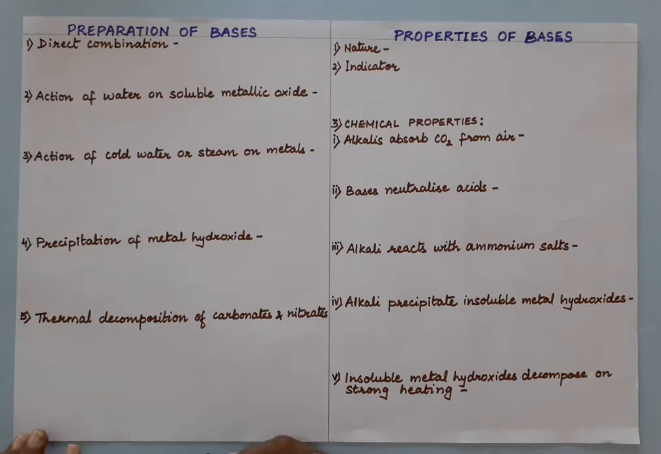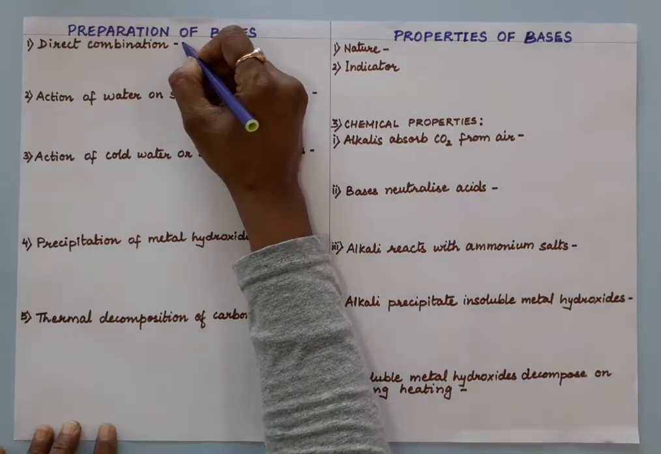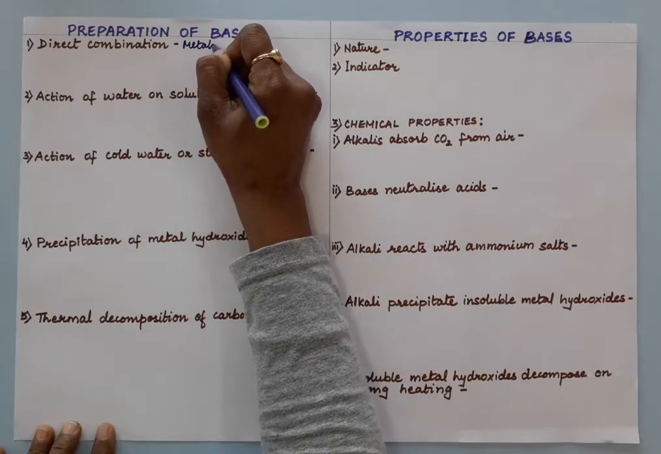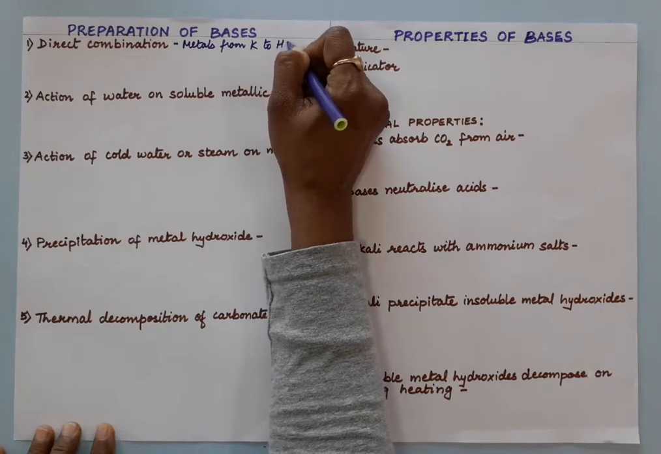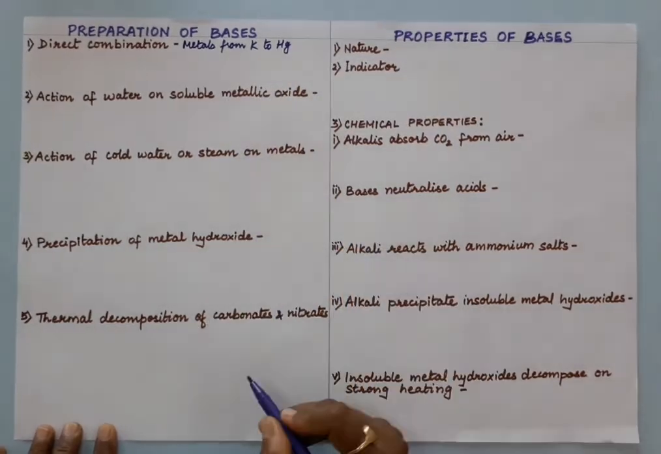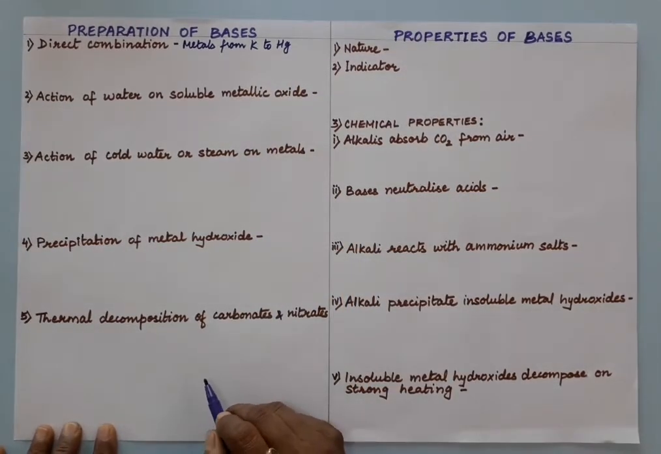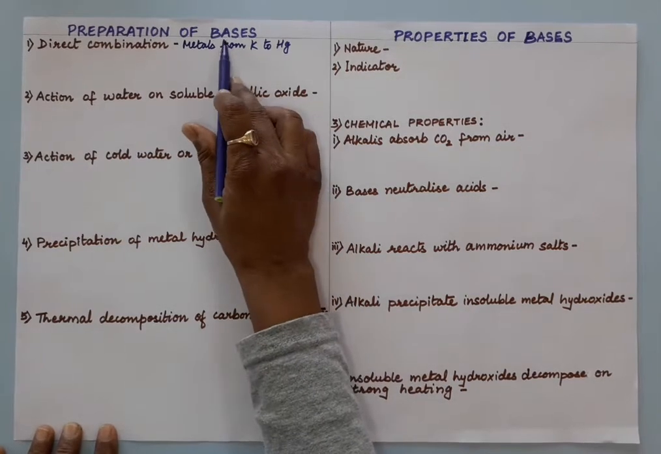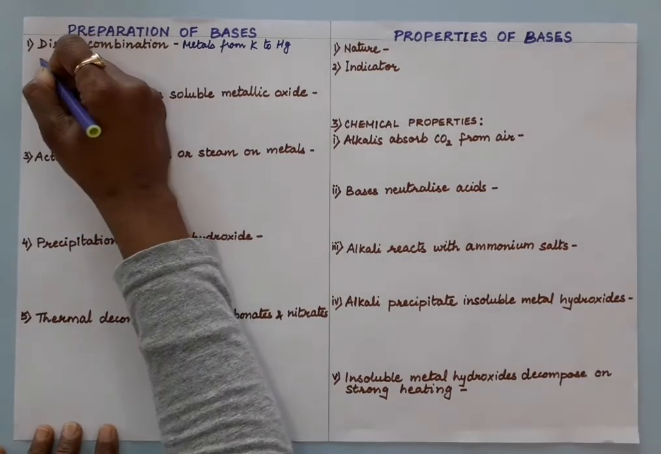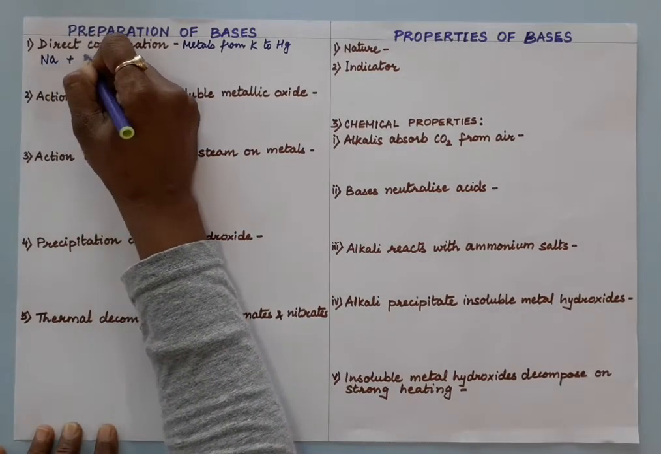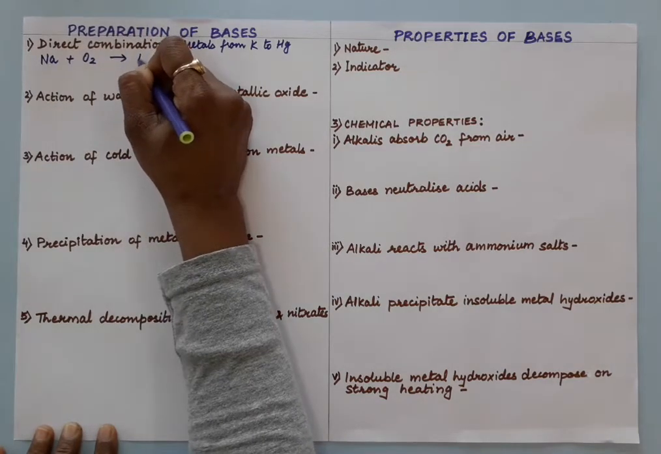So metals from potassium to mercury will react with oxygen to form metal oxides, right? So reaction of metals with oxygen forms metal oxides, and all these metal oxides are what? Bases. So what are we doing? We are studying preparation of bases. So when this metal reacts with oxygen, it will give metal oxide.